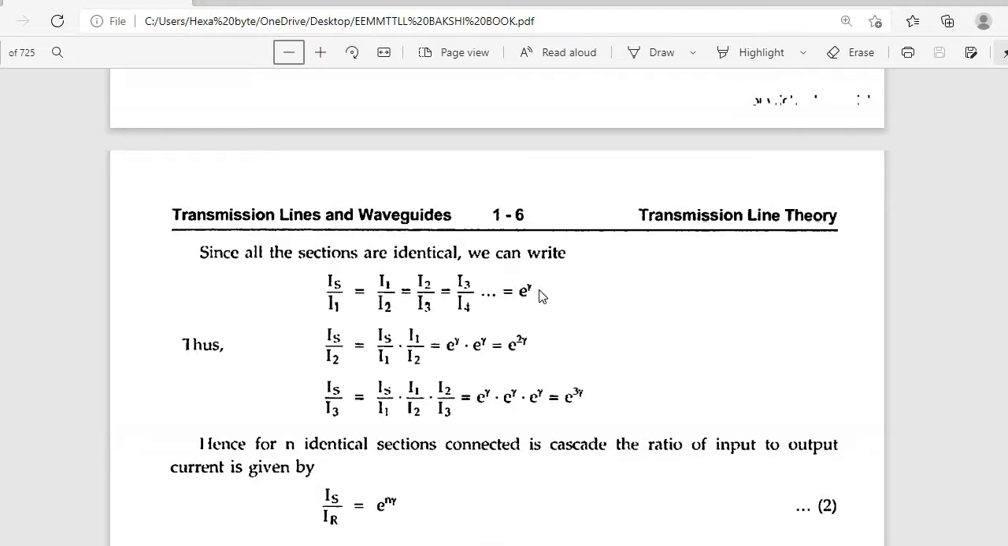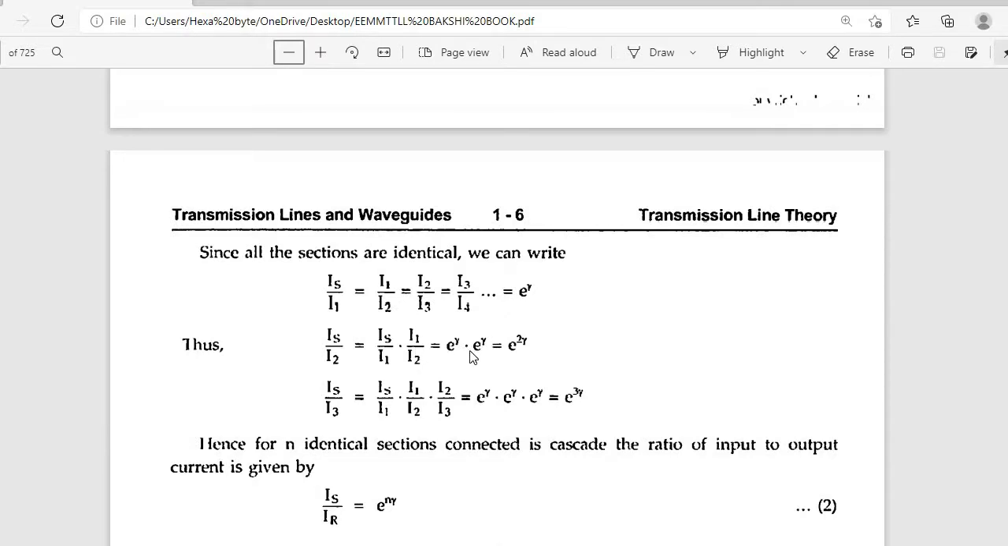See, exponential variation. For these ratios of currents, e power gamma, where gamma is equal to alpha plus j beta, e power is a complex quantity. So the current relation is a function of an exponential with a complex quantity. That's why we are taking the ratios as equivalent to e power gamma. This is Is by I2 from the above equation. We are substituting Is by I1 equals e power gamma, and I1 by I2, the proceeding current ratio, equals e power gamma.